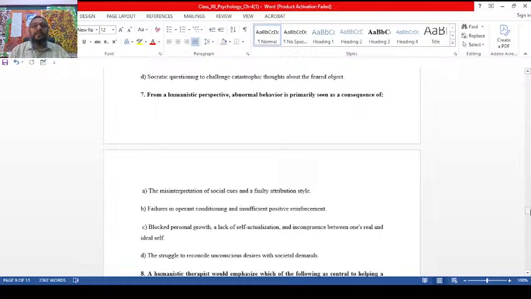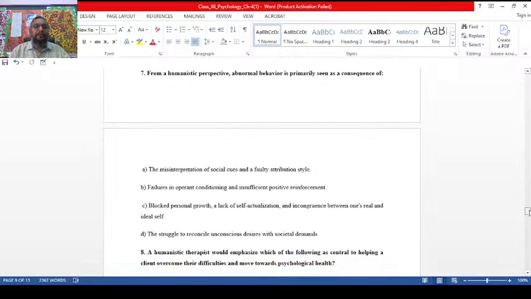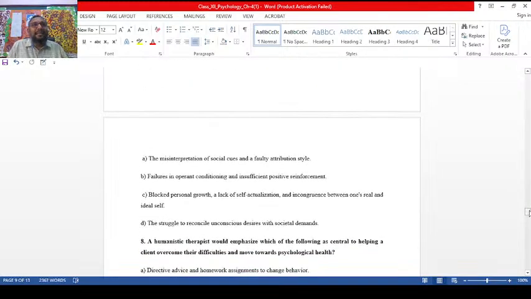From a humanistic perspective, abnormal behavior is primarily seen as a consequence of lack of self-actualization, lack of free expression of emotions. Within the given answers we'll see blocked personal growth, lack of self-actualization. Yes, very good: lack of self-actualization and incongruence between one's real and ideal self. Yes, this is the right answer. So blocked personal growth, a lack of self-actualization, and incongruence between one's real and ideal self.